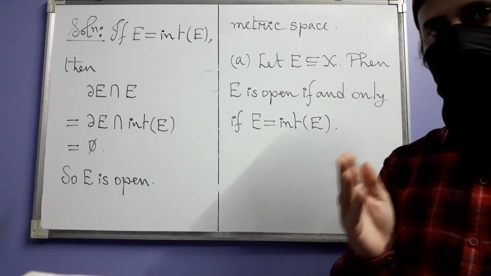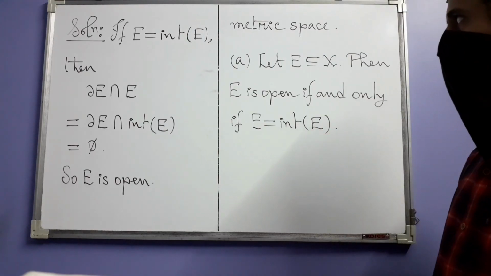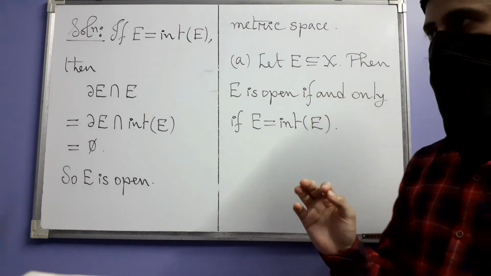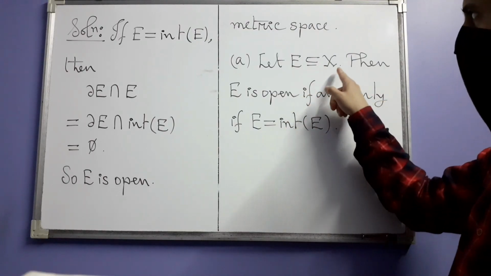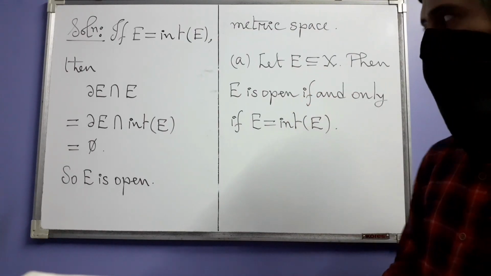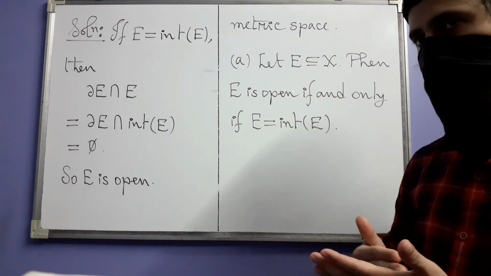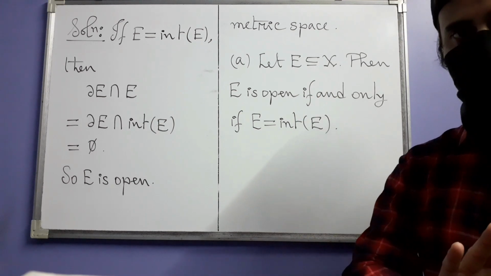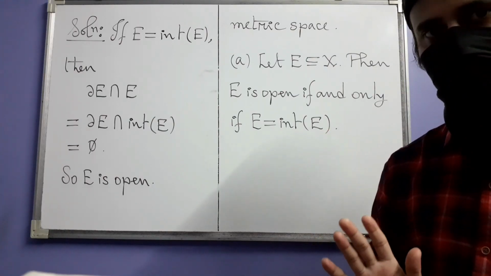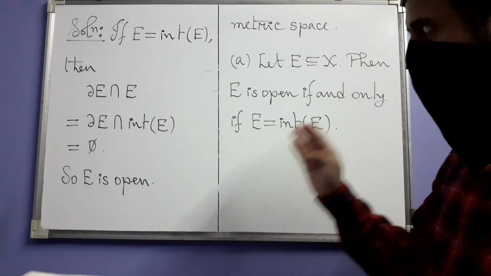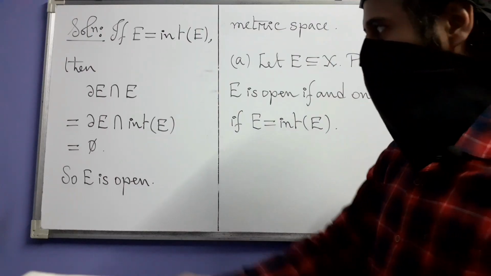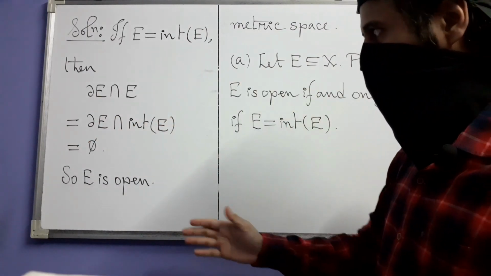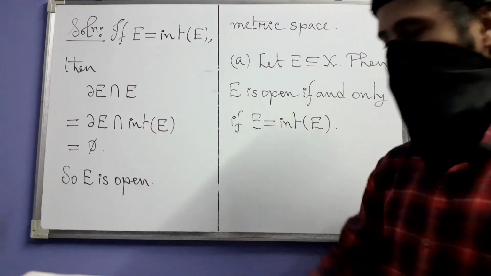Let us recall the definition of a boundary point. You have a subset E of X and you have some point, say alpha in X. Then alpha is called a boundary point of E if alpha is neither an interior point of E nor an exterior point of E. So by the definition of boundary point itself, no boundary point can be an interior point, and that is why we already know that this intersection is empty.